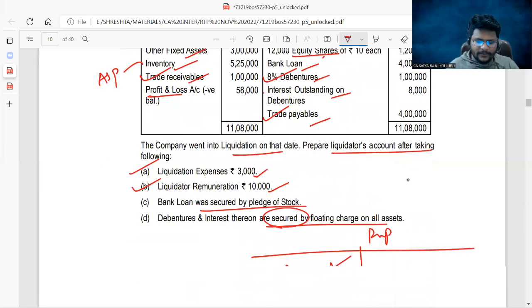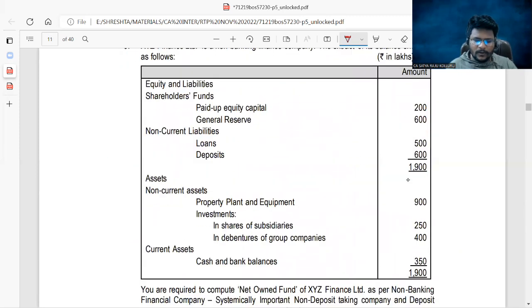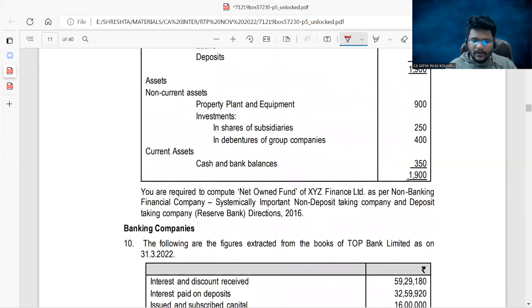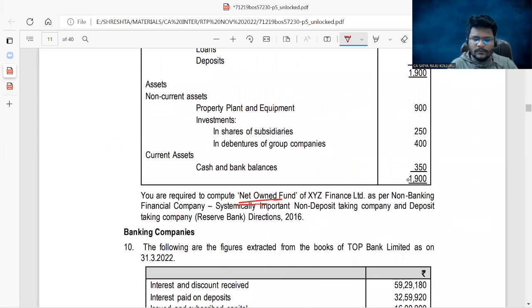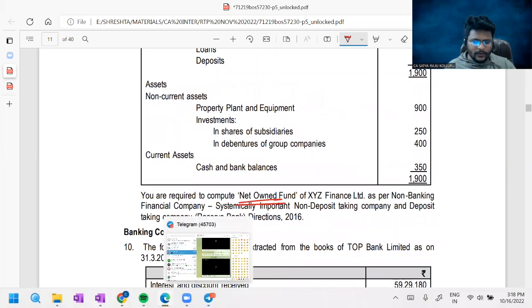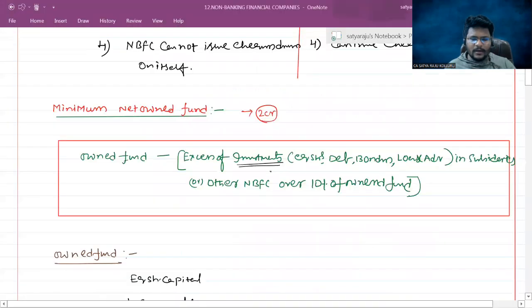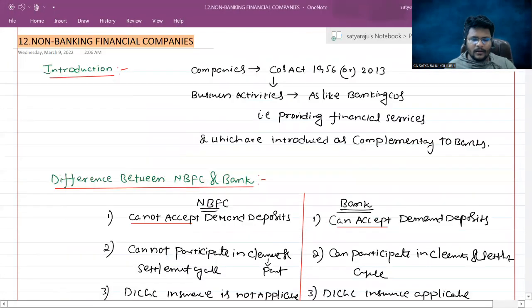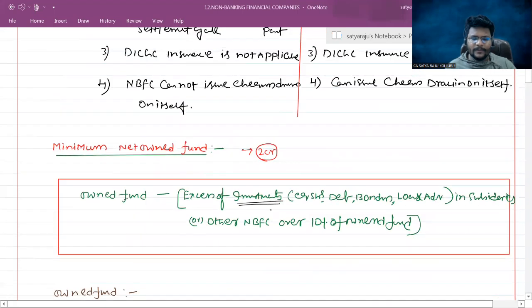Okay. Next, come down. Come to the NBFC. What are they asking? Net owned fund. What is the meaning of net owned fund? Before that, first you need to check the net owned fund definition. Net owned fund is nothing but owned fund minus excess of investments in subsidiaries or other NBFC over 10% of owned fund.